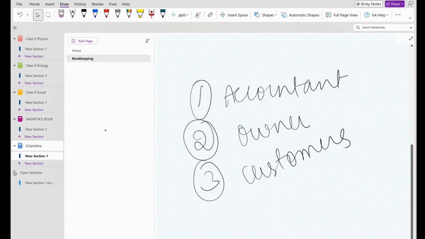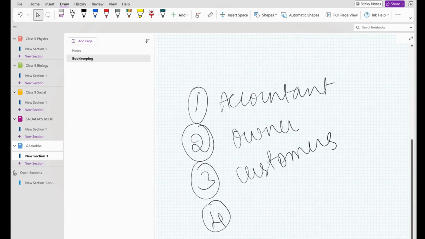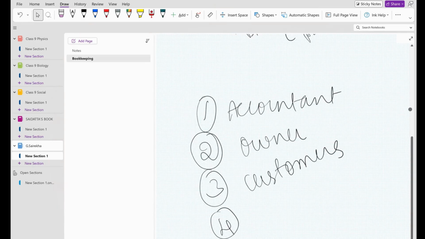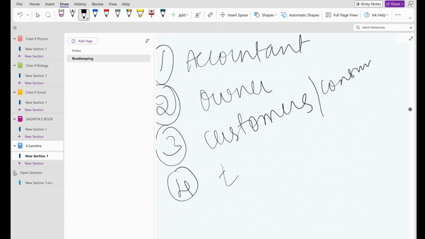Correct. Next. Consumers. Customers and consumers, same. Next. Who will be interested? Employees. Employees. Now, why are employees interested? Because they want to know whether they are going to get regular salary or not, bonus or not. Okay. Yes, ma'am. And next,